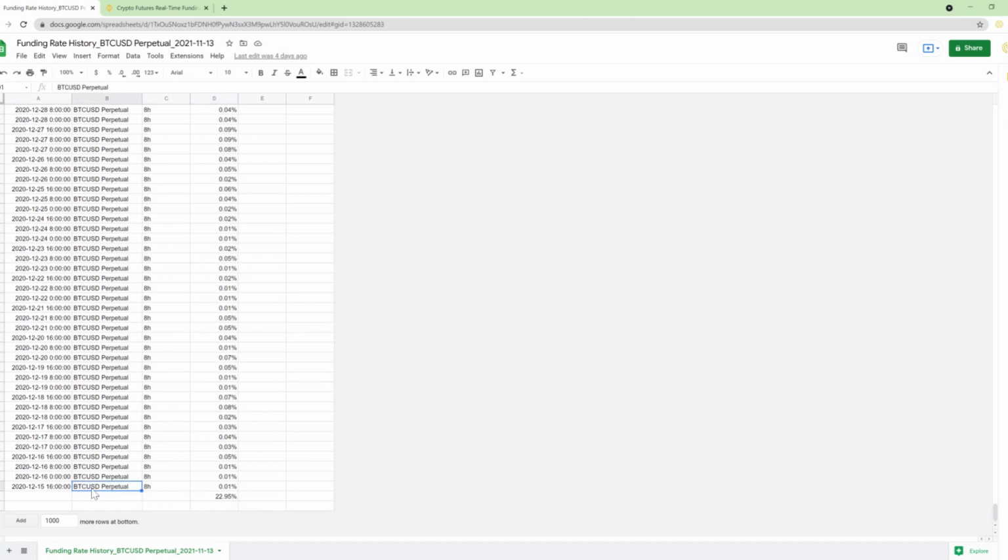Bear in mind, this is different for every asset. So for example, funding on Ethereum is usually higher. On Ethereum, you're probably getting 25-26%. And this varies year to year. The more volatile the market is, the higher this percentage is going to be.